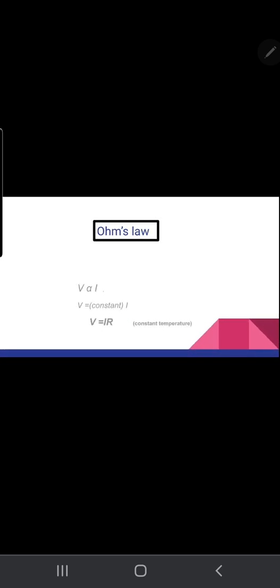The rest of Chapter 1 I explain today: Ohm's Law. In the previous session, I explained the electric current intensity and the potential difference. Ohm's Law determines the relation between potential difference and electric current intensity. I said last time the potential difference is energy or work done to help current to flow. So the relation between V and I is directly proportional.